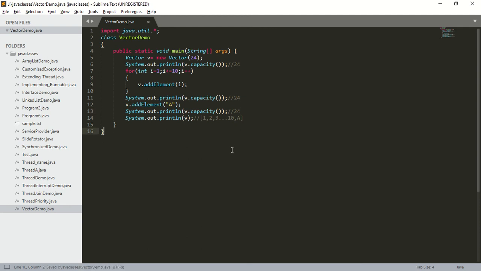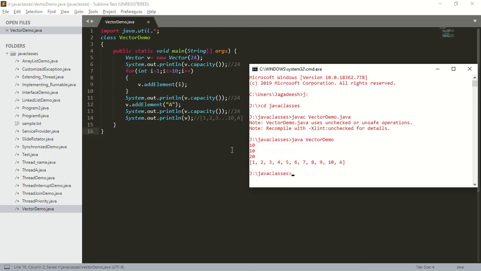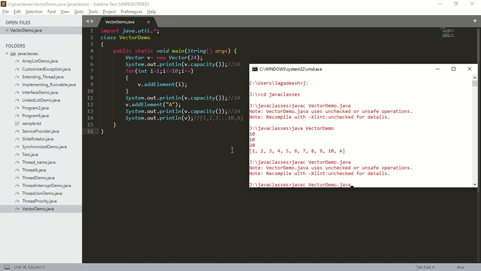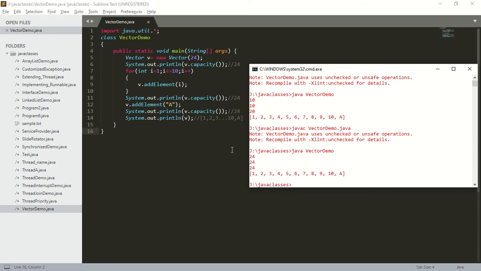Now you can save the program, compile it, and check. What will be the output if I run the program? The output will be 24, 24, 24 followed by the elements of this vector. You can see 24, 24, 24 followed by the elements of this vector. Is it clear?